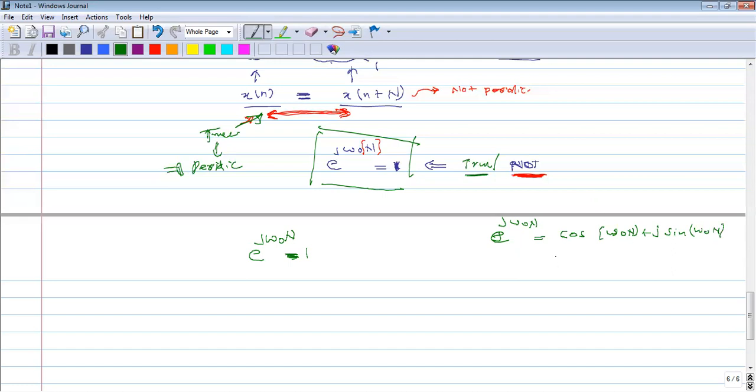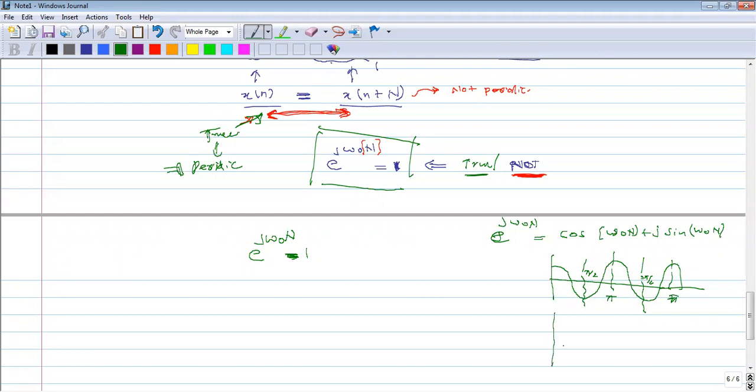If I draw the cosine wave, it will look like this. You already know this. Here it is pi, here it is pi by 2, here it is 3 pi by 2, and here it is 2 pi, and so on.